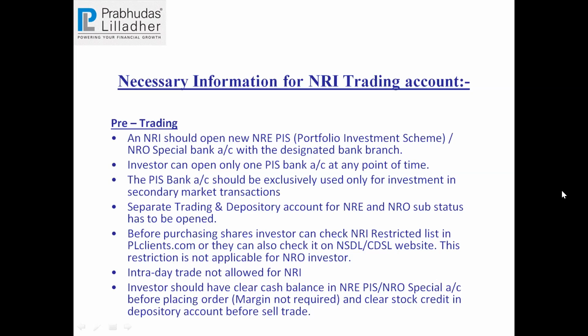If he has an HDFC Bank PIS and is not comfortable for some reason, he has to close that account. He has to take a no objection certificate from the bank and then transfer all the stock which is reported to the new bank. That can be done, but at any point he cannot have multiple PIS accounts. This is applicable for NRE. The PIS bank account should be used exclusively for investment in secondary market transactions. As we have mentioned, it cannot be used for anything apart from buying and selling of shares in the secondary market.